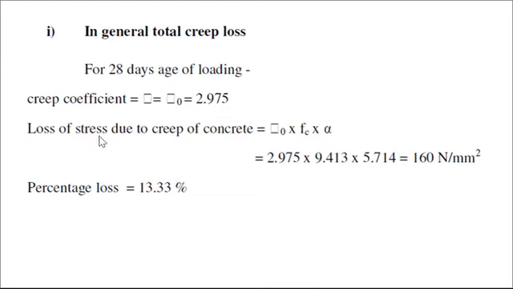We get the total loss of stress due to the creep of concrete equal to 160 Newton per mm square. So percentage loss is equal to 160 divided by total stress 1200 multiplied by 100, we get 13.33%. This is the loss of stress due to creep in general, or we can say at the age of 28 days.